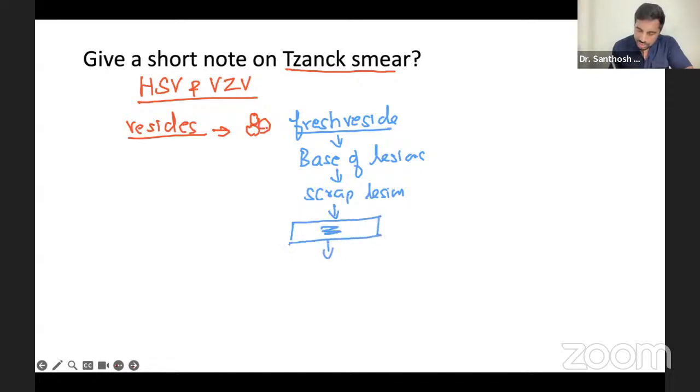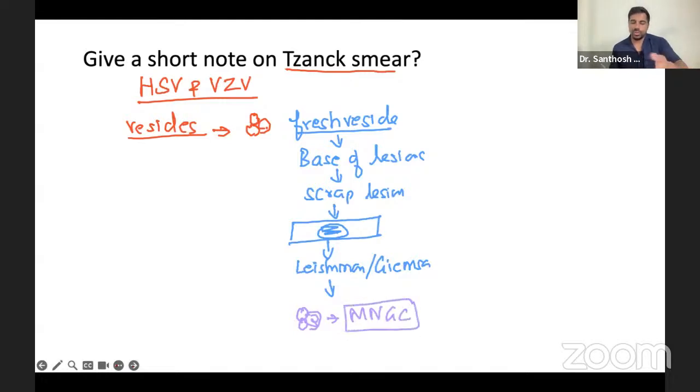And then stain with what? You stain with Leishman or Giemsa stain. And then when you look under the microscope, you will see a multinucleated giant cell. That could be anyone, it could be herpes or it could be varicella zoster.